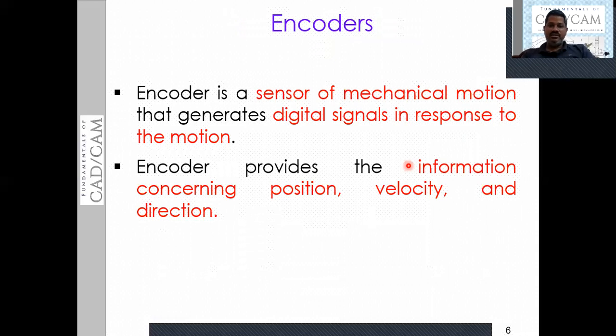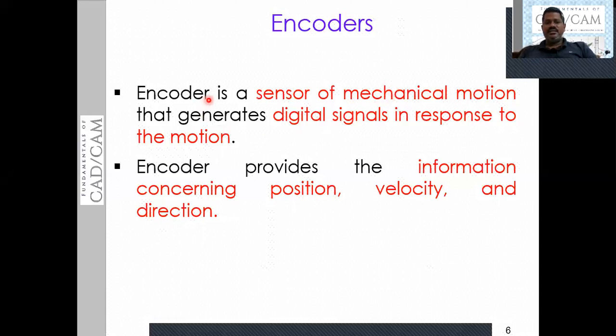Encoder is a sensor, as I said just now, which continuously senses the motions of the table as well as the spindle or the motion of the tool. So that can be anything. Rotational motion as well as linear motion of the moving members will be sensed by the encoders. In turn, you can call an encoder a sensor of mechanical motion. To sense the mechanical motion, we have one device, and we call it an encoder.